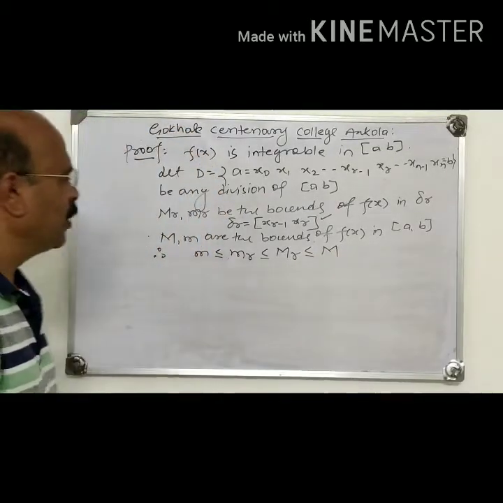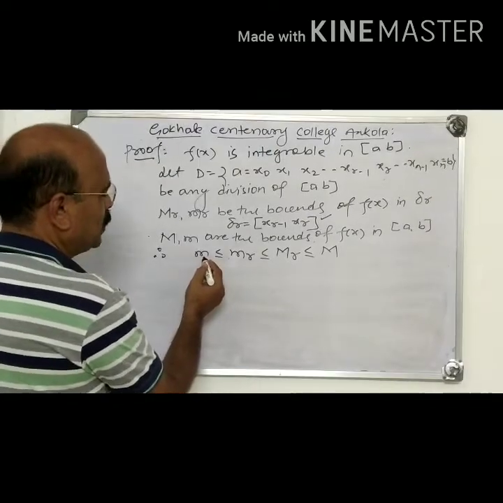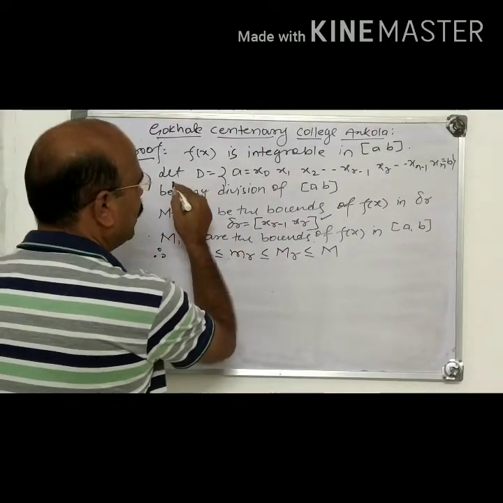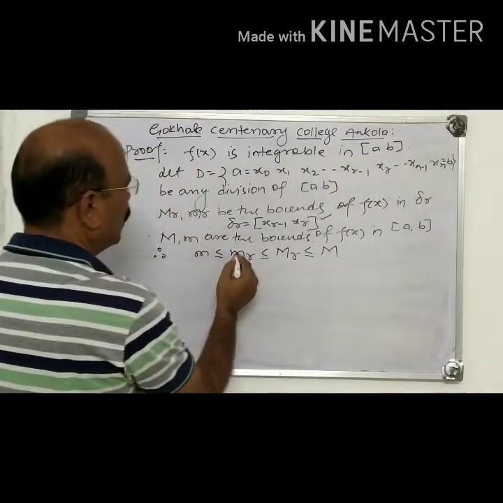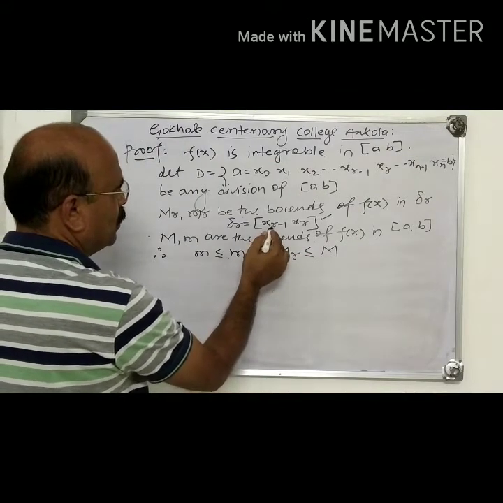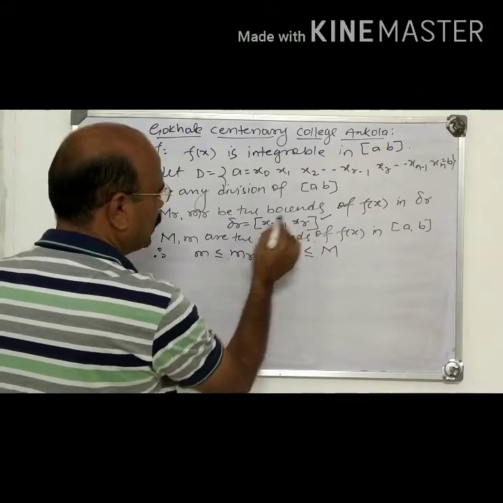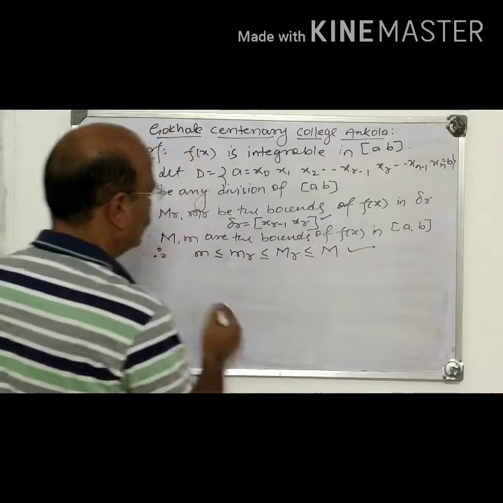Why is it so? Because small m is the lower bound of f(x) in the entire interval [a, b], but mr is the lower bound in the r-th subinterval. So we have this result.